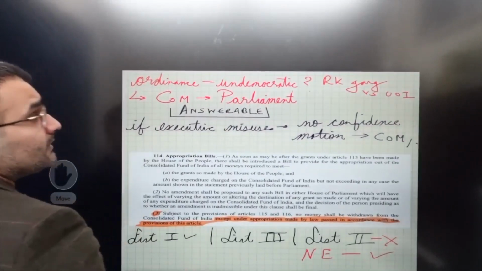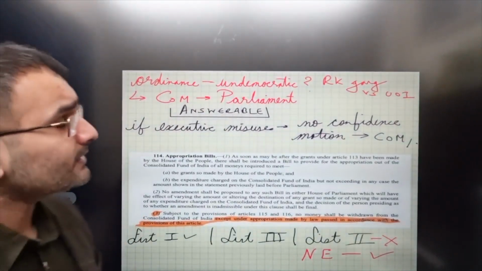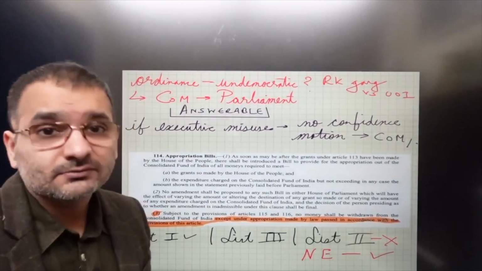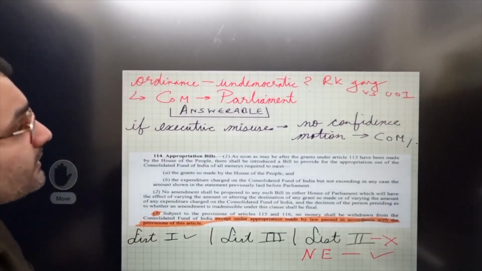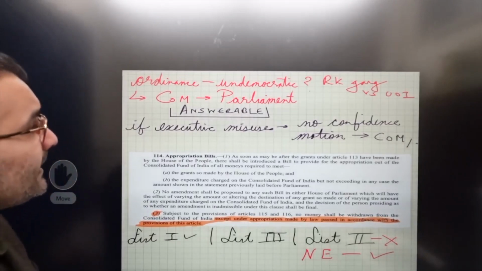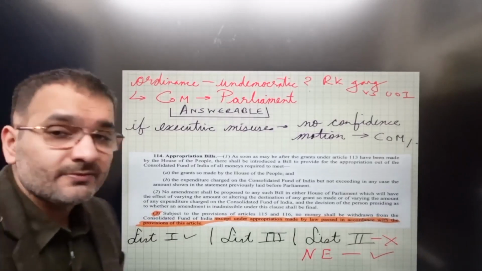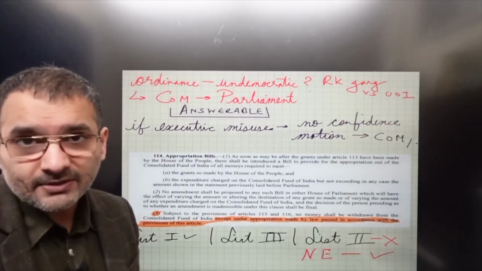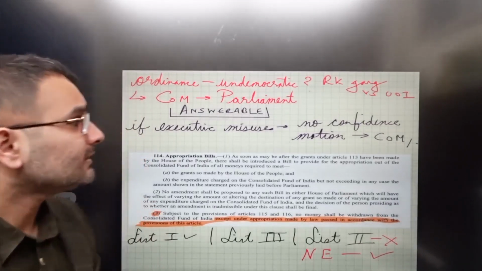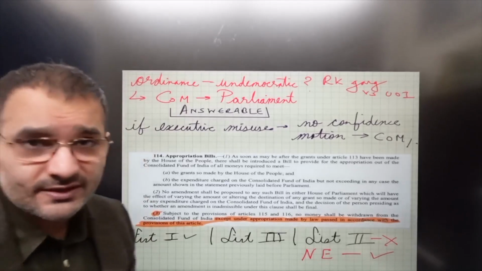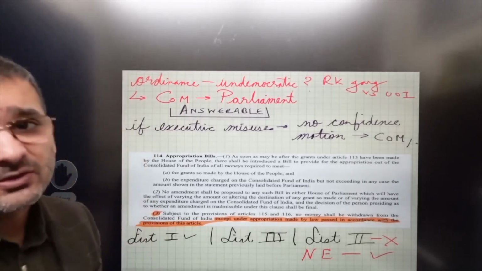Is ordinance making power undemocratic? This is R.K. Garg versus Union of India. So the Supreme Court said, well, if it's undemocratic, the Council of Ministers, in effect, the Council of Ministers are the ones working, right? And they are answerable to the Parliament. And if they misuse their ordinance-making power, the Parliament can always pass a no confidence motion against the Council of Ministers, and well, the PM goes, so the Sarkar goes.